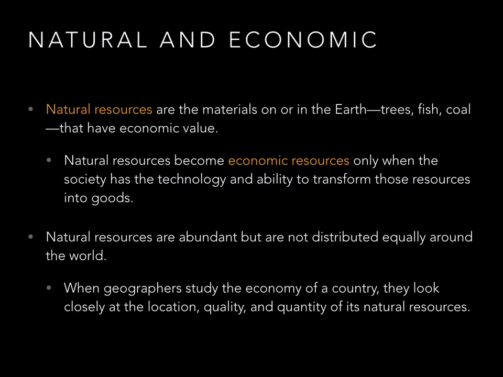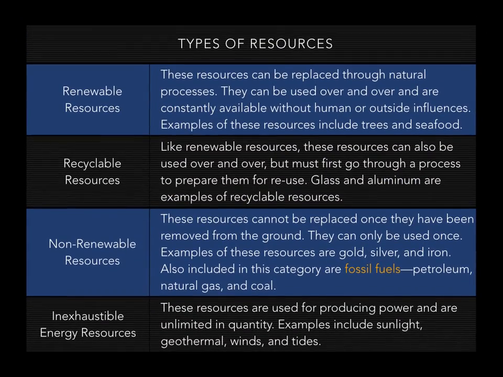When geographers study the economy of a country, they look very closely at the location, the quality, and the quantity of natural resources. Let's identify some of these resources. First are the renewable resources.